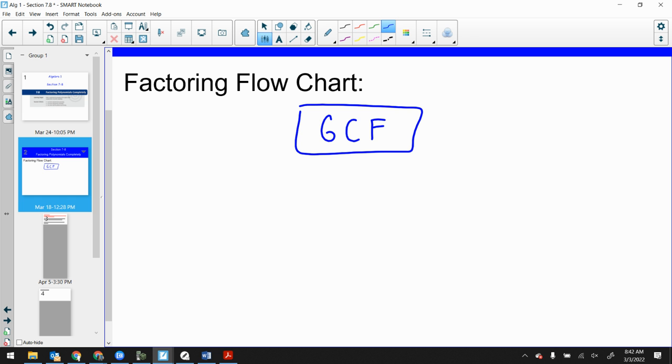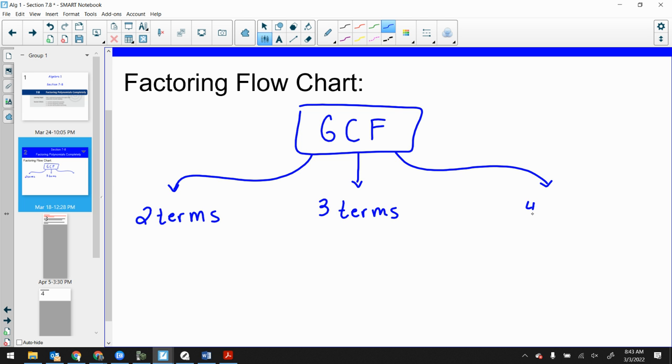And what does that mean? That means we factor something out. We figure out what is all divisible by those things, and we factor it out. We take it out, right? And then we said, well, let's break apart factoring and define it by the number of terms that you have. And we said you could either factor something by 2 terms, and I'll explain what these are in a second. We factored by 3 terms, or we factored by 4 terms.